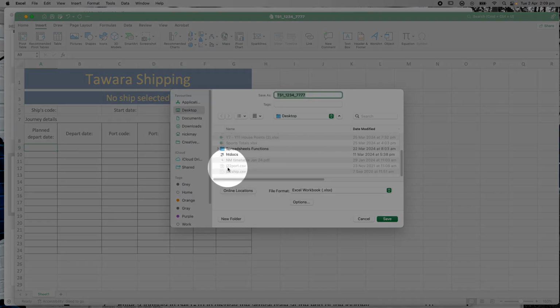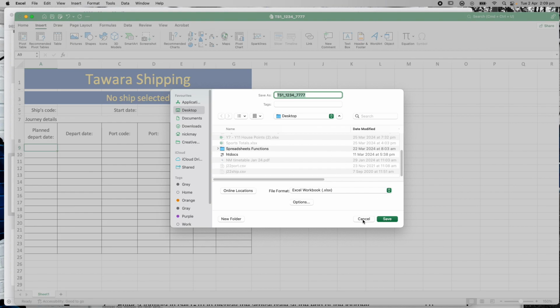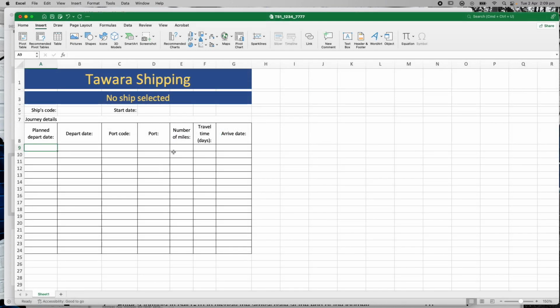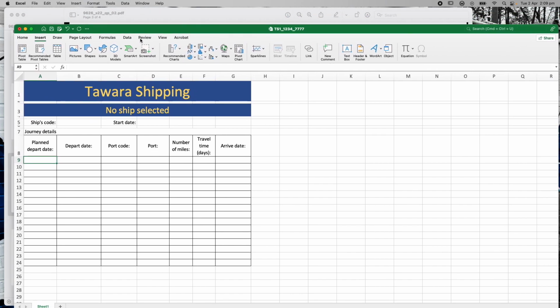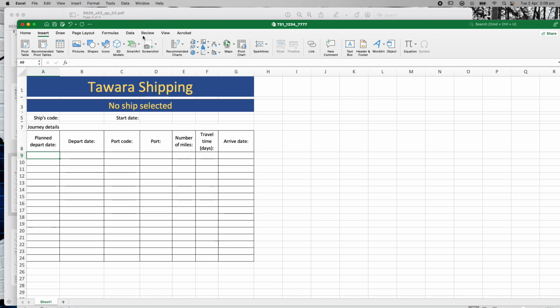So you can see here my J22 port CSV and my J22 ship CSV are in the same location that I'm saving my file to. As we move along through this project and you want to start calling information from those files, you want them next to each other so they can find the file straight away, not going searching through other folders. If the file's right there next to it, then you can be sure that it'll know where it is. It can see it straight away, okay? So that's the first thing I want you to make sure, that you have the 2 files supplied from Cambridge in the same folder as where you're saving your new file right here.